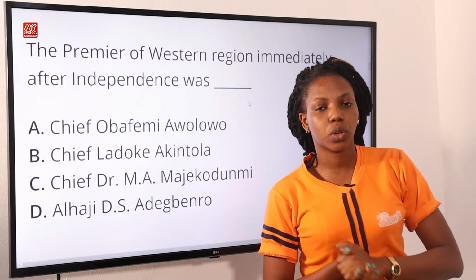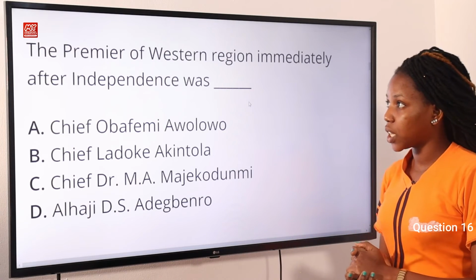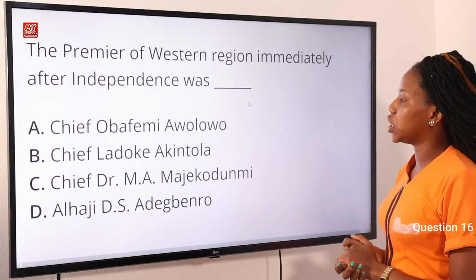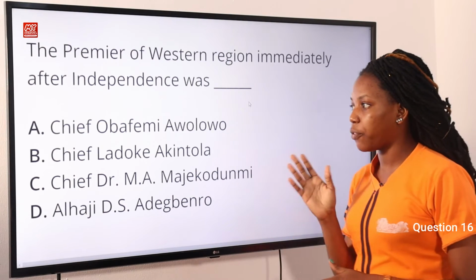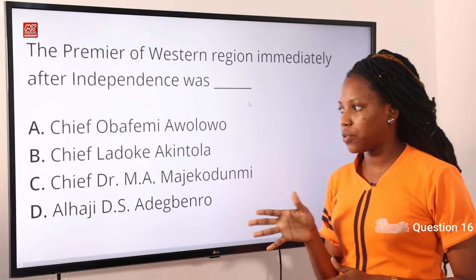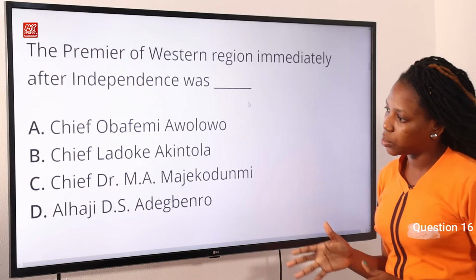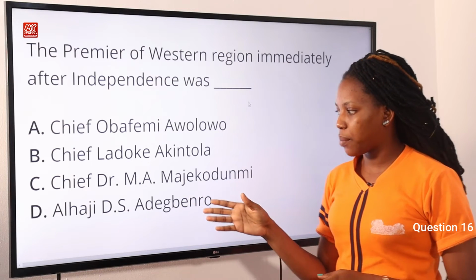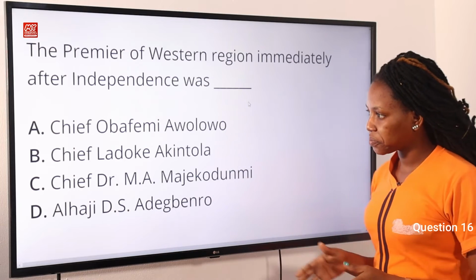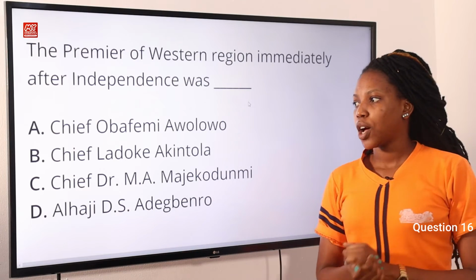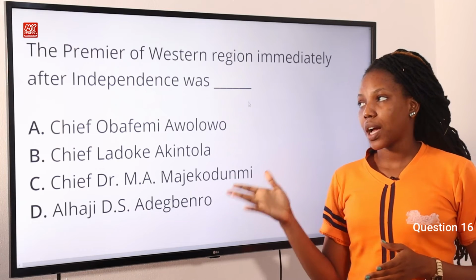Now let's continue with question 16. The premier of Western region immediately after independence was dash. Option A, Chief Obafemi Awolowo. Option B, Chief Ladoke Akintola. Option C, Chief Dr. M.A. Majekodunmi. Option D, Alhaji D.S. Adegbenro. The answer to this question is option B, Chief Ladoke Akintola.